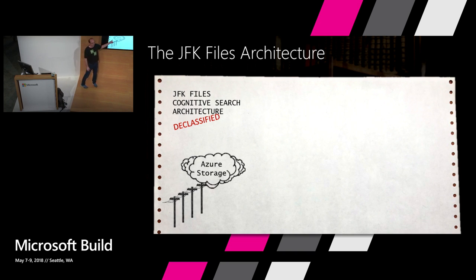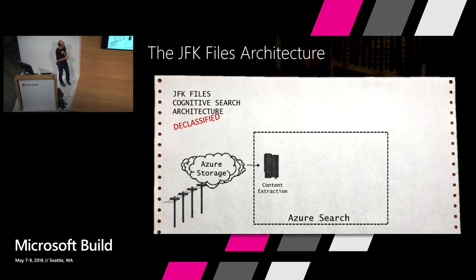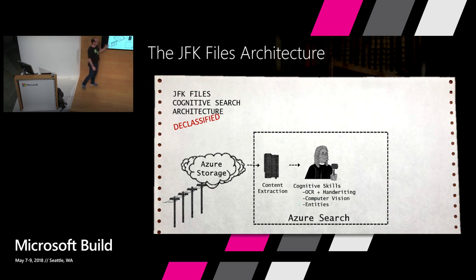So we've put all of our documents inside Azure storage, inside a blob storage in this case. And then we ran extraction of the content from all these PDFs and PowerPoints and Word documents and whatnot, and ran a set of cognitive skills. Okay, some of the cognitive skills come built in within Azure Search using our Microsoft Cognitive Services for detecting handwriting and OCR, computer vision, entities, and some were custom. Okay, I used Azure Functions using Azure Machine Learning to do a bunch of interesting things. So cryptonym is one example. Let me show you the other example.